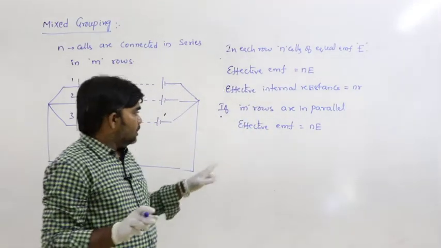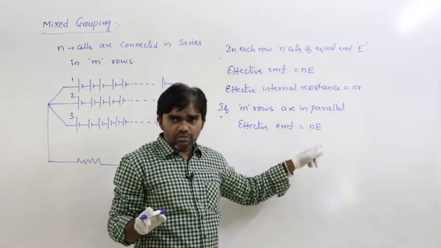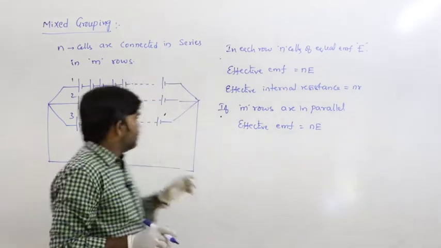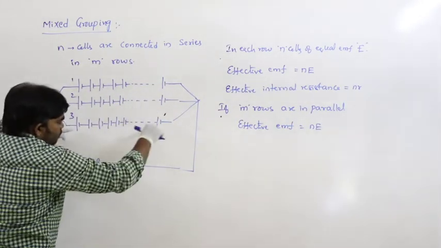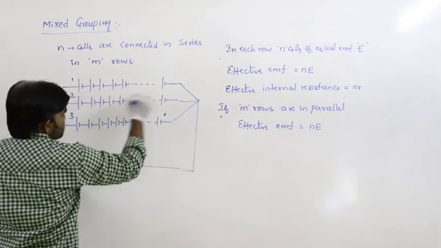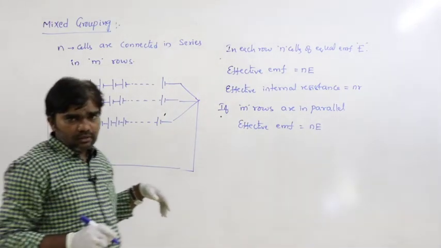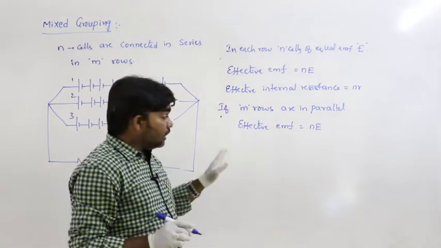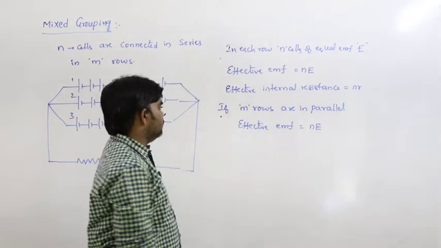Whatever the number of rows, the effective EMF is nE, because in parallel combination the EMF in the first row is nE, second row nE, third row nE and so on up to m rows. All those rows are in parallel, that's why the effective EMF is nE.